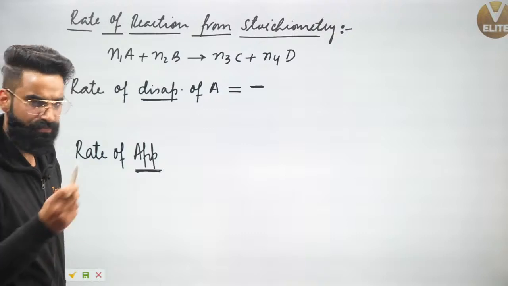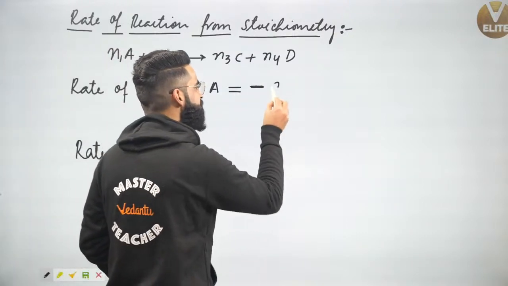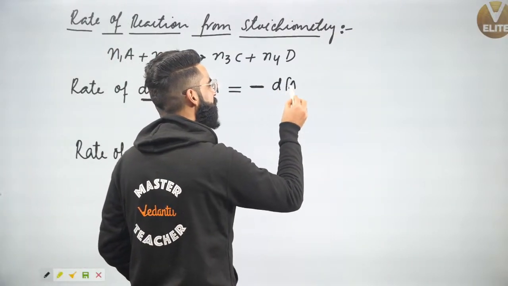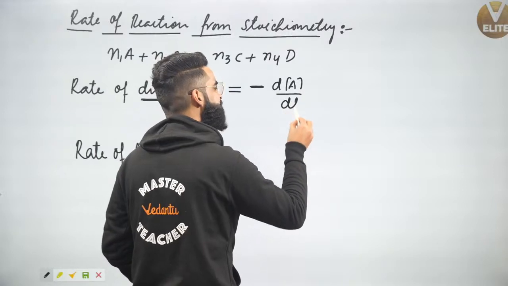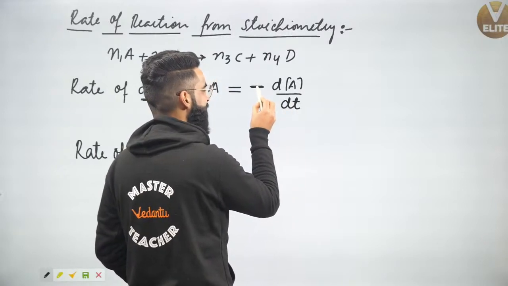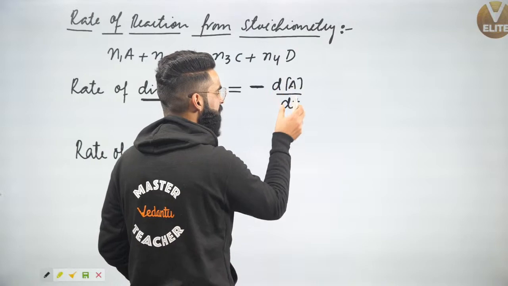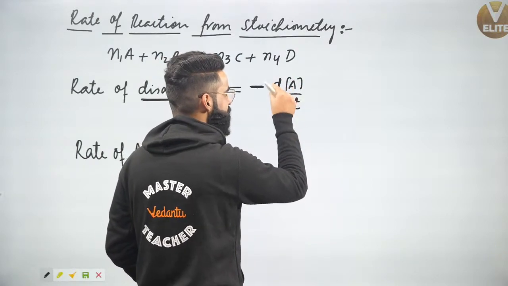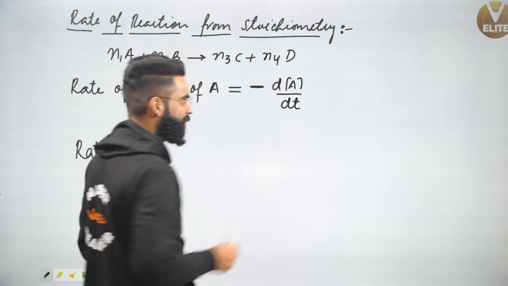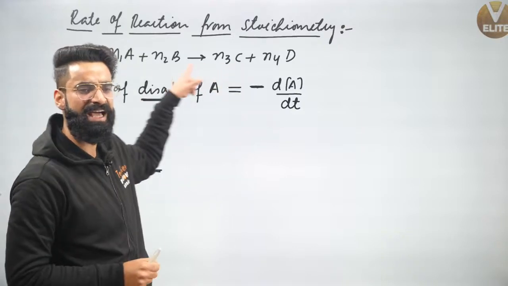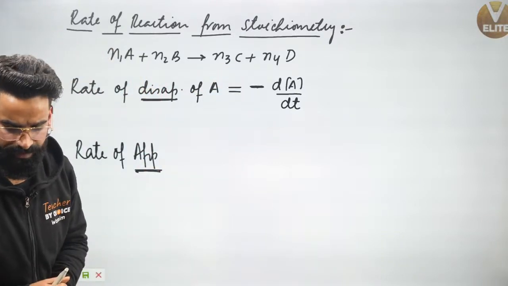time. So first I'll be starting with minus sign, then I'll be simply writing d of A divided by dt. This minus sign signifies that the concentration of A is decreasing with time, and this dA upon dt is basically the change in the concentration of A in the small time interval dt. This minus dA by dt, I'll be calling it as rate of disappearance of A.